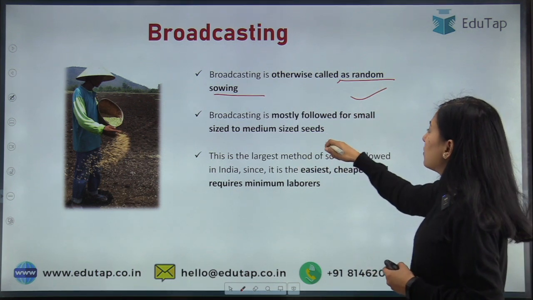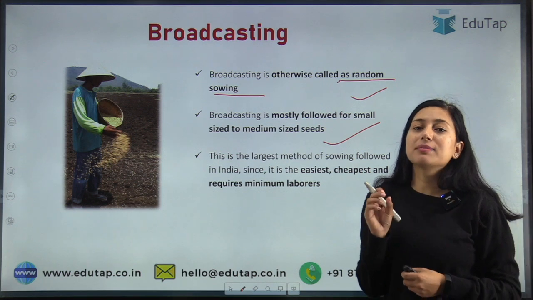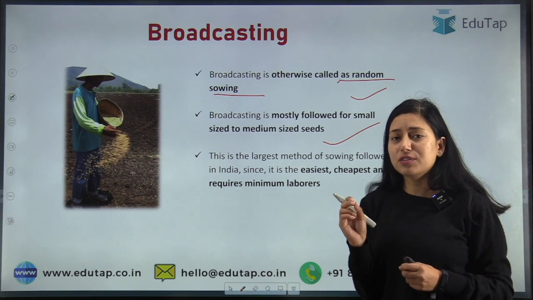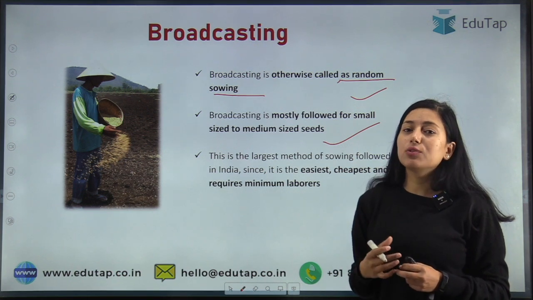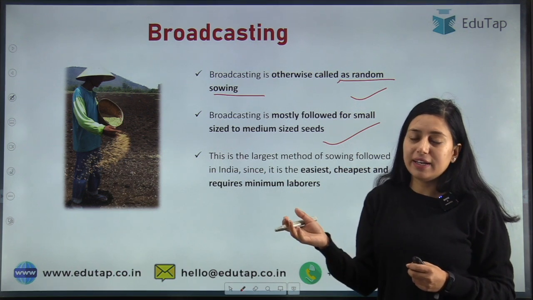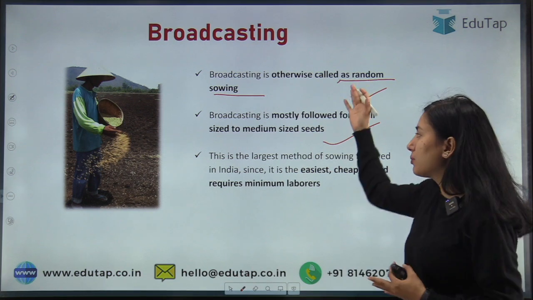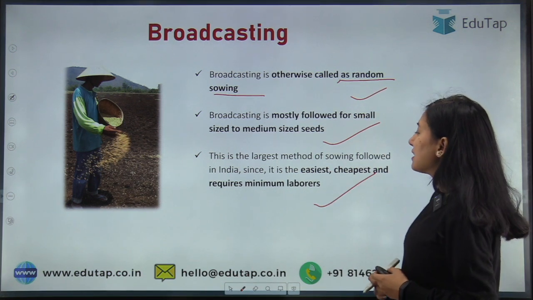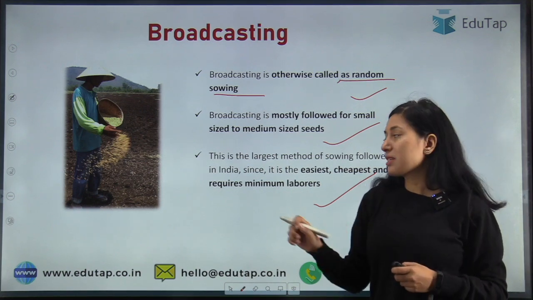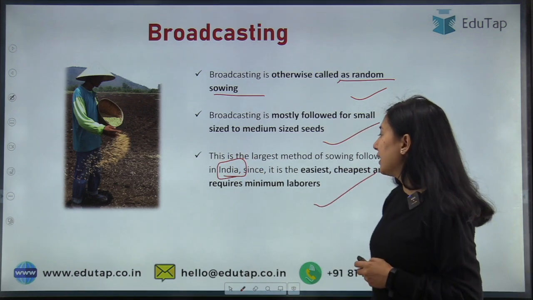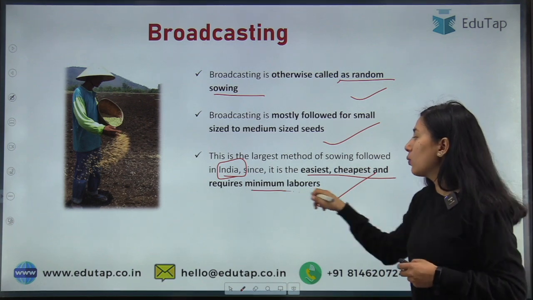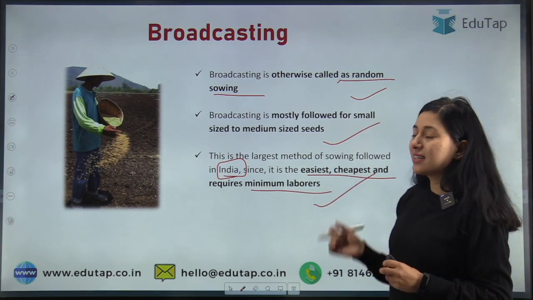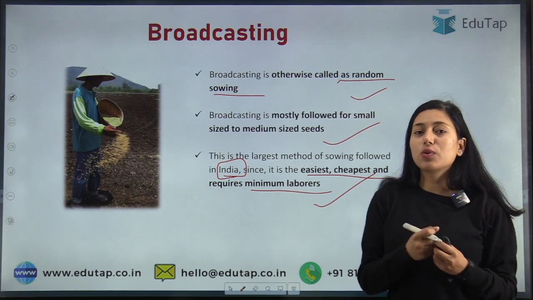Now broadcasting is mostly followed for small and medium size of seed. Okay, now students, when we have small or medium size seed, that can be sown by this broadcasting method. Okay, now moving on to the next. This is the largest method of sowing which has been used in India, since it is easiest, cheapest and requires minimum labor. Okay, students, broadcasting is basically when we are just sowing seed randomly.